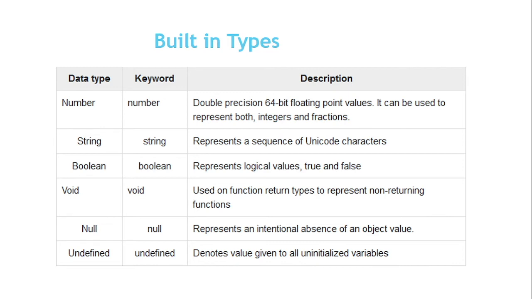The other one is undefined. Undefined denotes the value given to all uninitialized variables, like the variables which are not assigned any value. By default, it will be stored as undefined. So all the variables which are not initialized will get the automatic value of undefined. This is the type available in TypeScript as well. It is a kind of similar thing in JavaScript as well, but we cannot define the type by ourselves. That happens in TypeScript only.